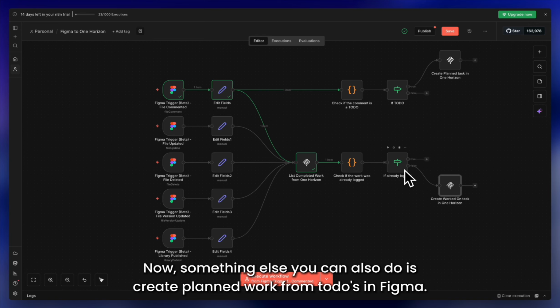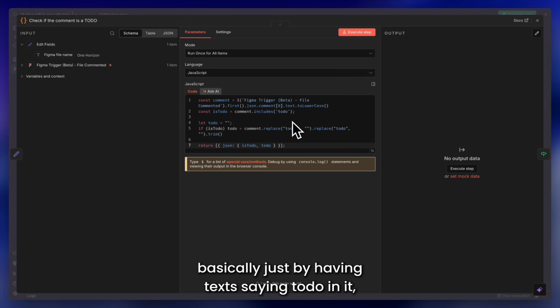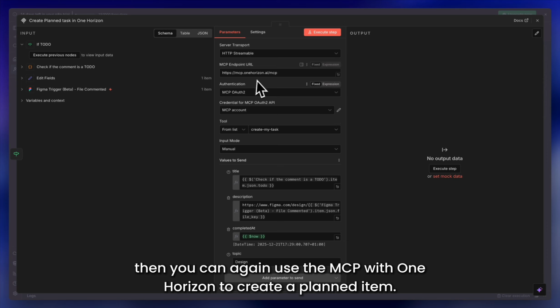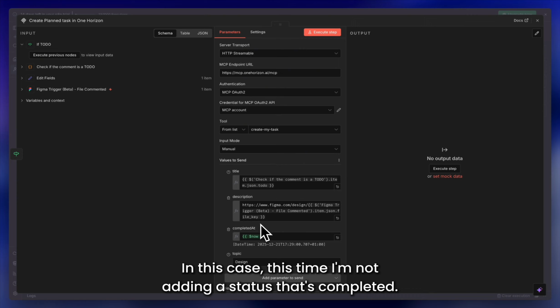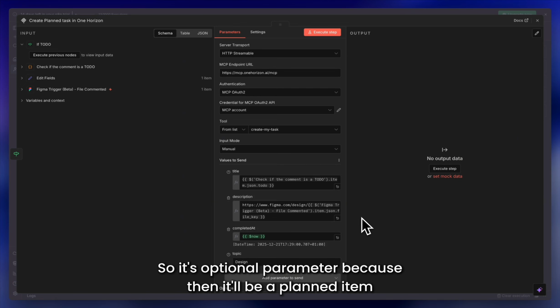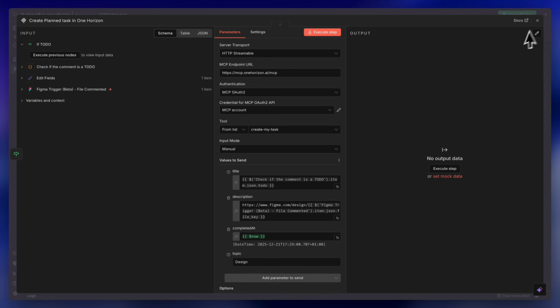Now something else you can also do is create planned work from TODOs in Figma. So if the comment contains a to-do, basically just by having text saying to-do in it, then you can again use the MCP with One Horizon to create a planned item. In this case, this time I'm not adding a status that's completed. I just leave it empty, so it's an optional parameter, because then it will be a planned item. And I also pass the file in the description, so that will be the URL.